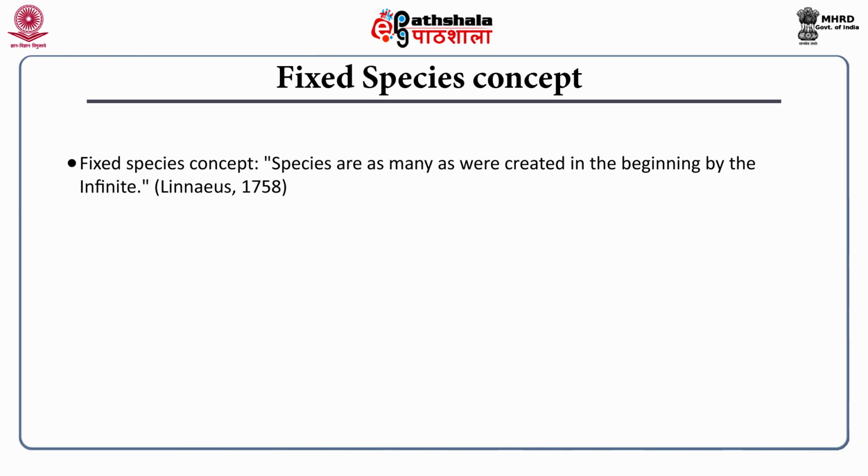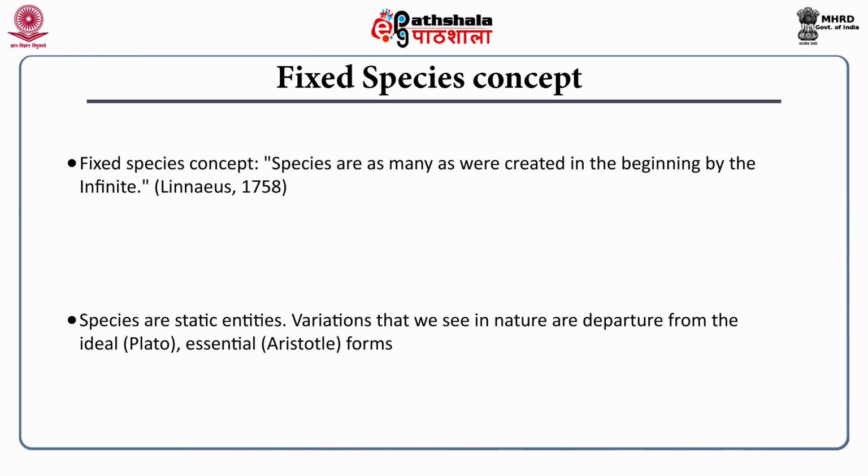One popular definition of species in this particular concept is: species are as many as were created in the beginning by the Infinite, by God, as defined by Linnaeus in his book in 1758. So, species are static entities. Whenever you see variations, for example, variations in body size or shape or color, these variations that we see in nature are a departure from the ideal essential form. Each species is considered to have a pure or essential form, and each variant is nothing but a departure from the norm as per the fixed species concept.